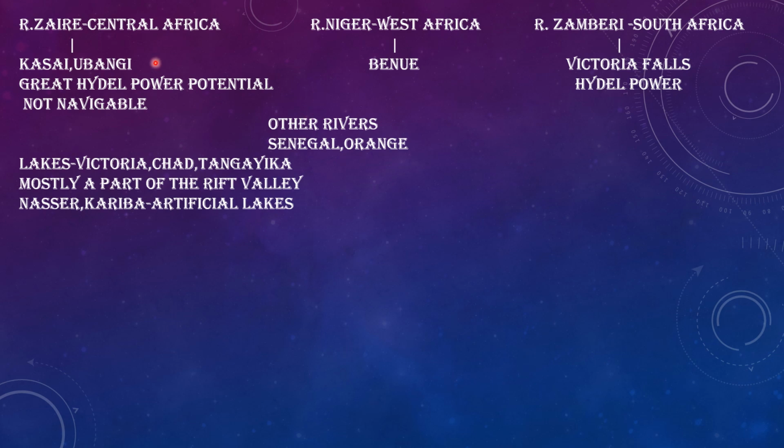Then besides this basin, we have river Zaire or Congo. It is a river of Central Africa, and the unique feature of this river is that it crosses the equator 2 times, and this river has a number of falls and rapids. Hence I have told you from the beginning that the presence of falls and rapids makes rivers unsuitable for navigation, and it has tributaries like Ubangi and Kasai.